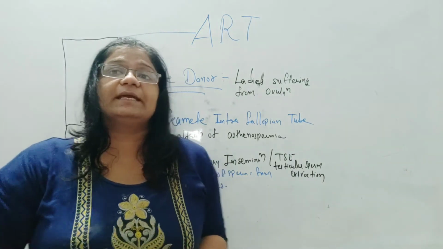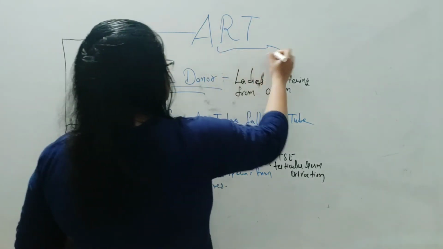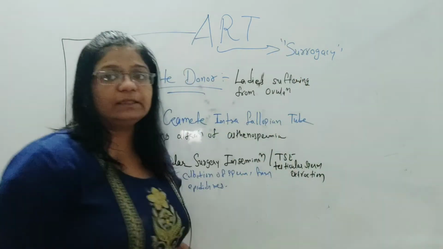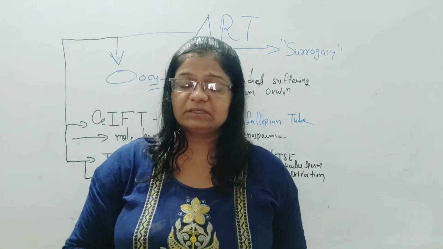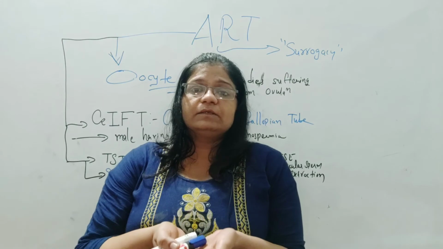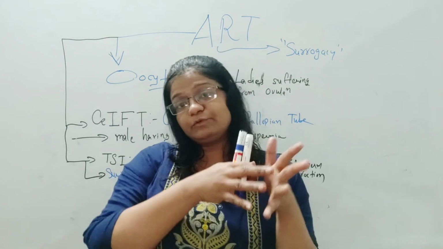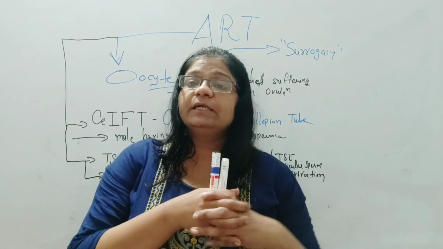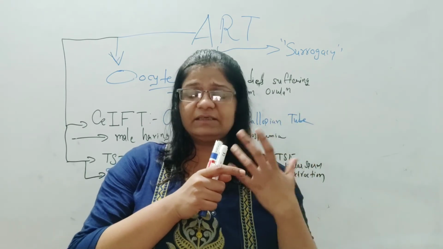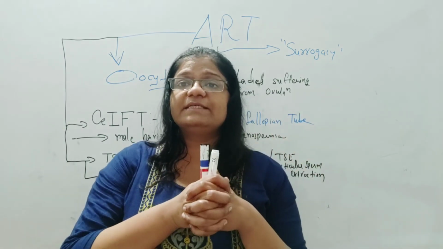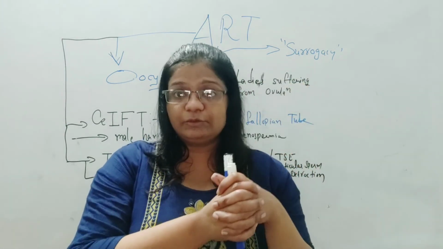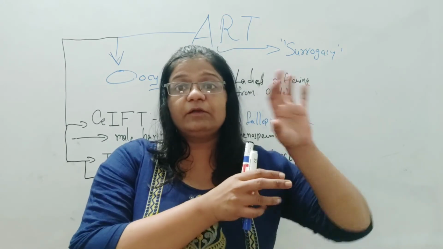Okay, and the last technique of ART is surrogacy, or in other words we also call it surrogate mother. Actually this word should not be used to describe this technique. In this case, some ladies are donating their womb for the process of whole embryogenesis. The desired ova and sperm would first go through in vitro fertilization technique, the zygote formation would be done, and then the zygote would be implanted into the surrogate mother rather than the female of that couple.